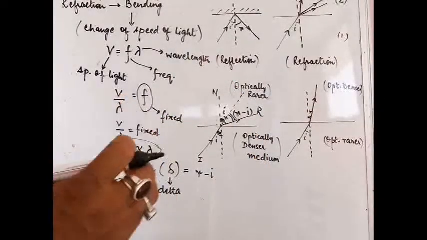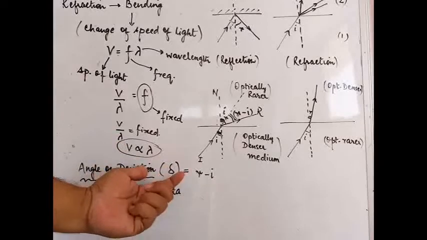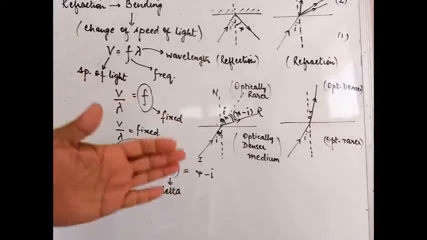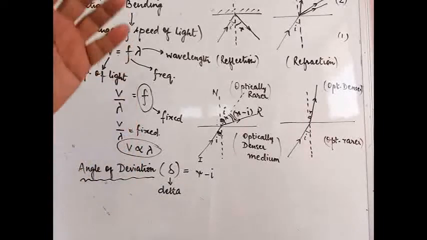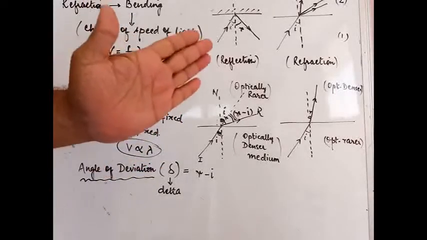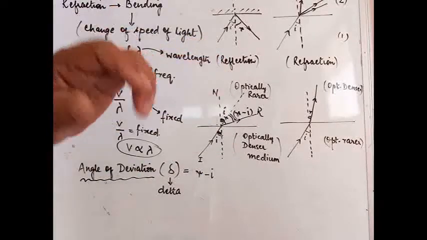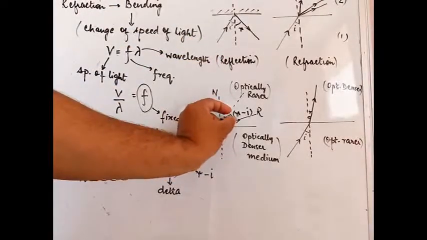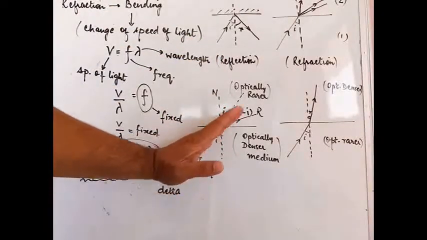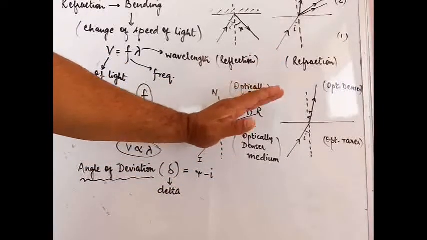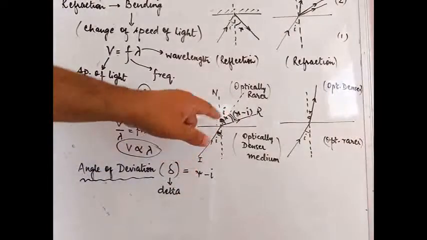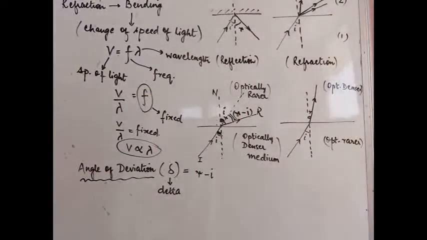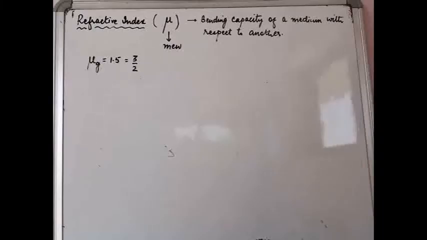In essence you must understand the meaning of delta. Delta means angle of deviation, and it is the angle through which the ray of light deviates or bends. This is the angle through which it has bent, because this was the original direction and it has bent this much. So this angle is delta. From mathematical geometry we have come across a formula for this also.